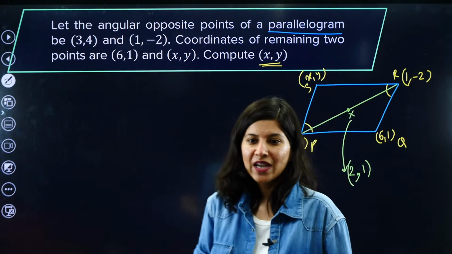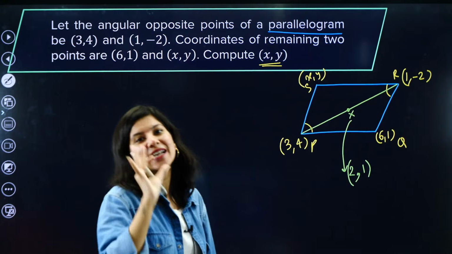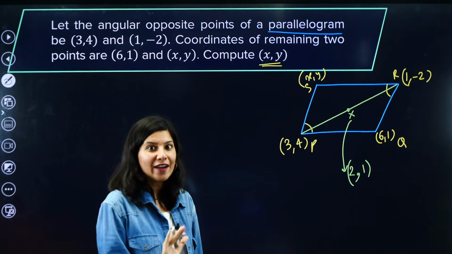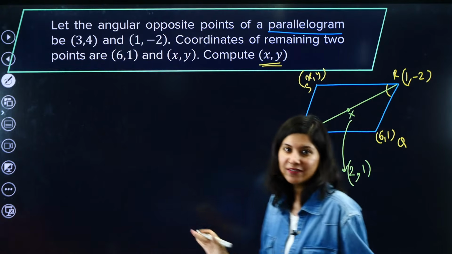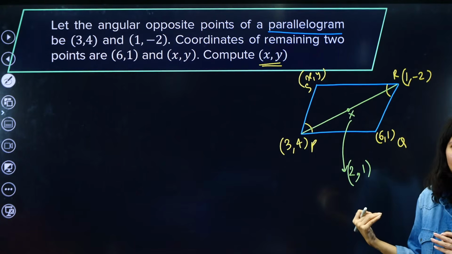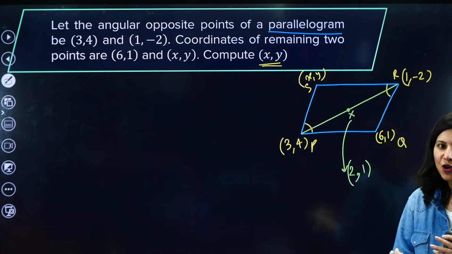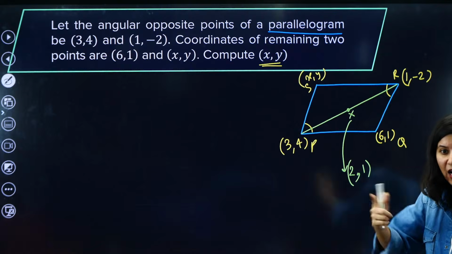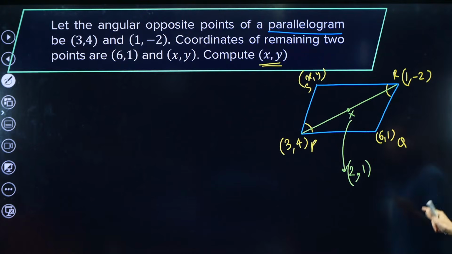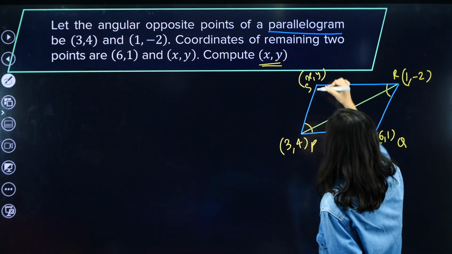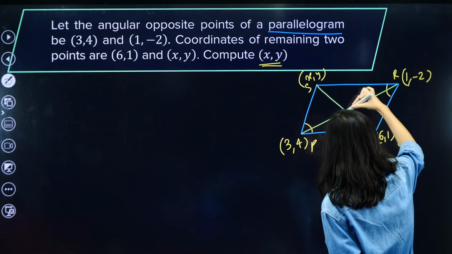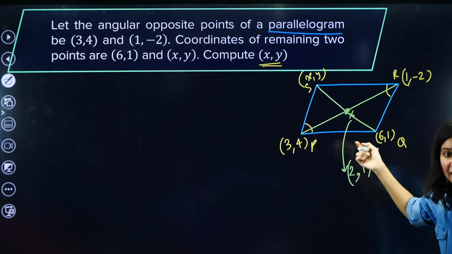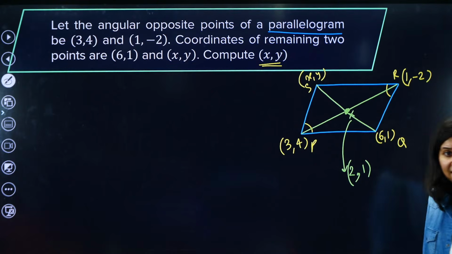No. Finding all the distance is a bad idea. You have to think about innovative methods because you don't have time, okay? Everybody will actually think about that only, the very first thought. Distance equal, no. I am telling you. Now stop thinking like that. Okay, so this is midpoint. Now if I draw one more diagonal, then one more diagonal also has a midpoint, and that is also x, right?